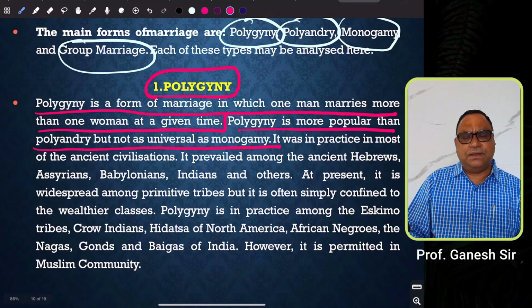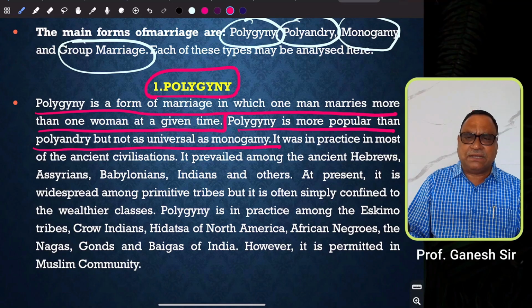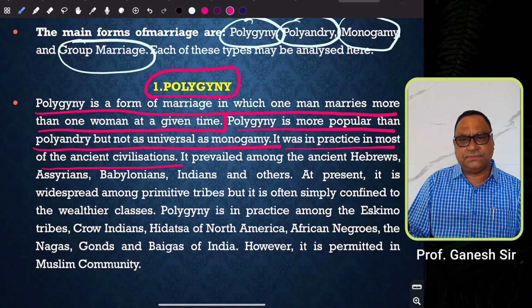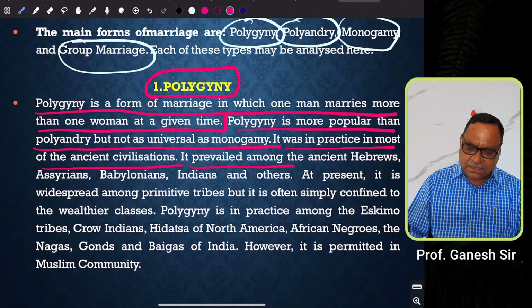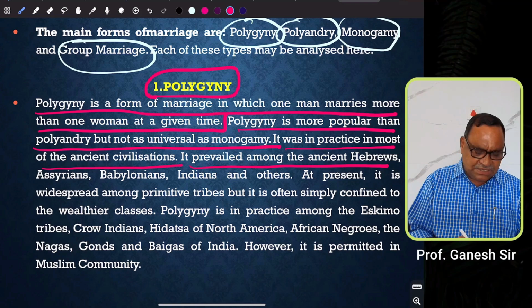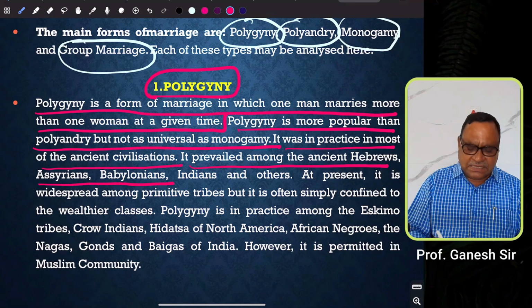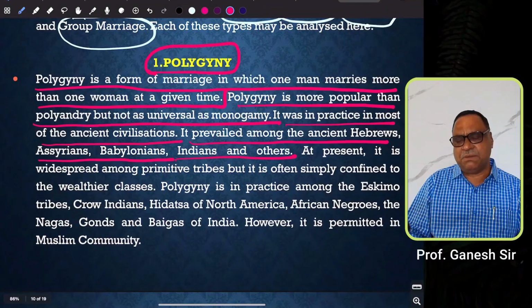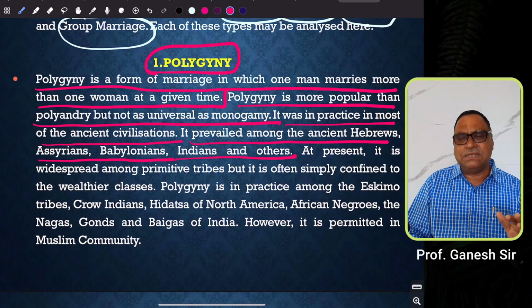Then polygyny was practiced in most of the ancient civilizations. It prevailed among the ancient Hebrews, Assyrians, Babylonians, Indians, and others. Here, examples are very important. Now I think you got the concept. The concept is that where a man marries more than one woman, that is called polygyny.